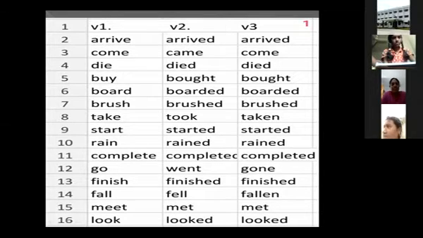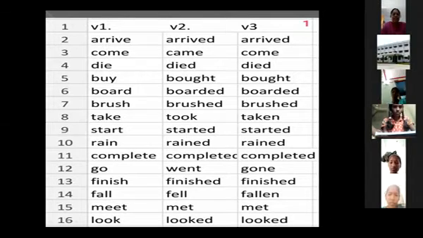So which action started first? Teacher teaching the lesson, it started first. The teacher had started the lesson before I entered the class. I'm using had started. Had started indicates past perfect. The teacher had started the lesson before I entered the class.